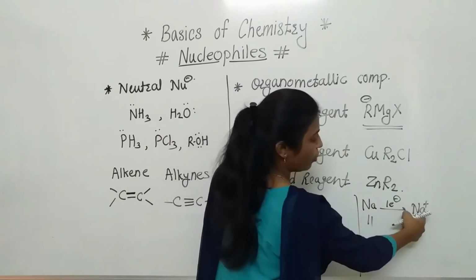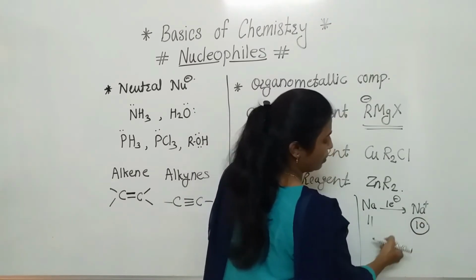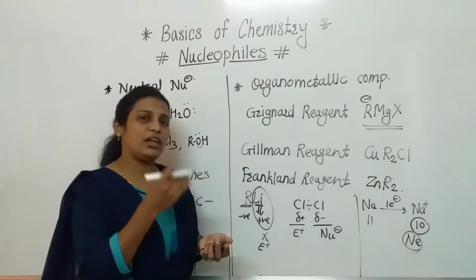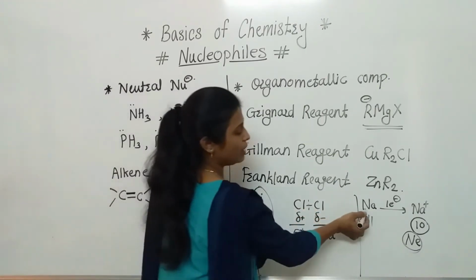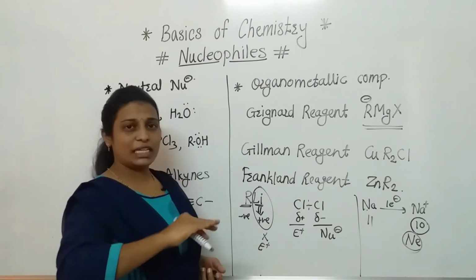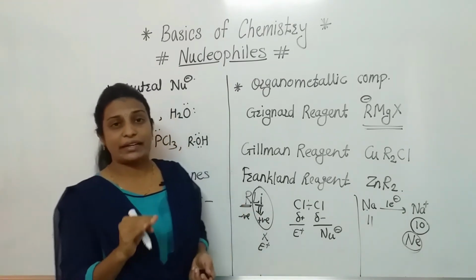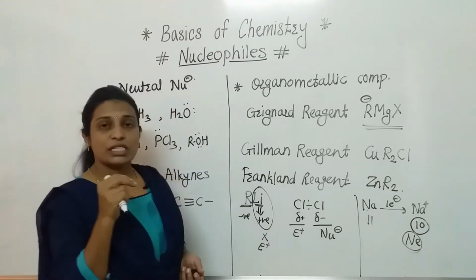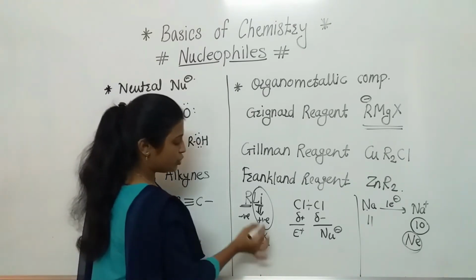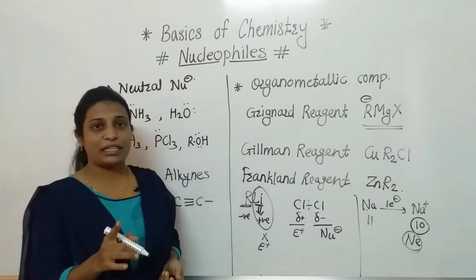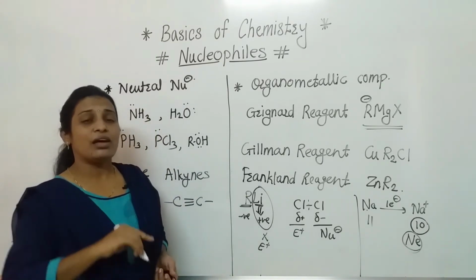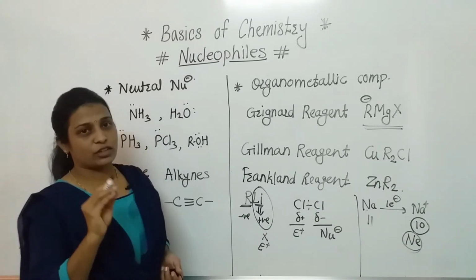Because of the loss of one electron, it became stable like neon, and it will not prefer to gain one electron and become unstable again. Similarly, when lithium loses one electron, it forms an electronic configuration like helium and becomes stable. So don't misunderstand that. Keep in mind that alkali as well as alkaline earth metals are very poor electrophiles.